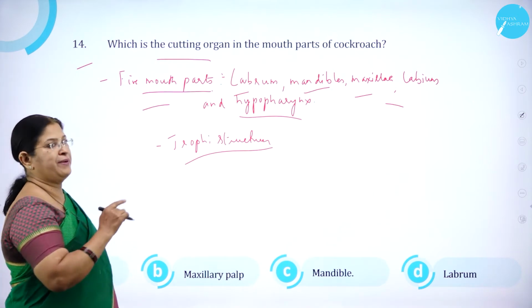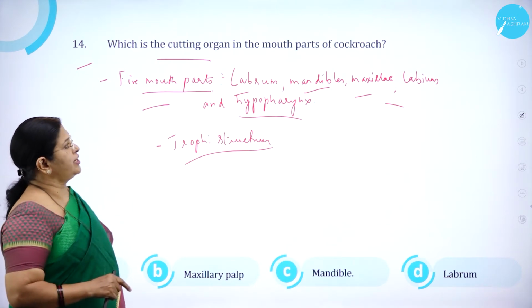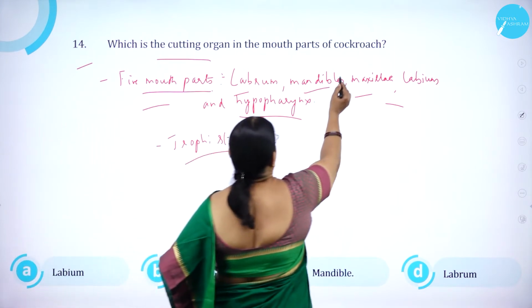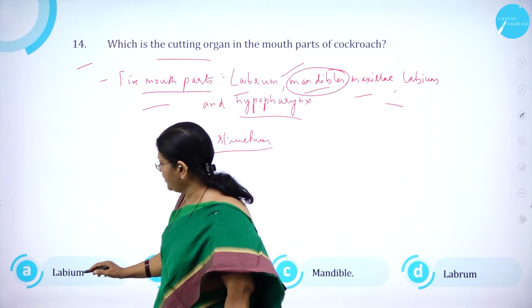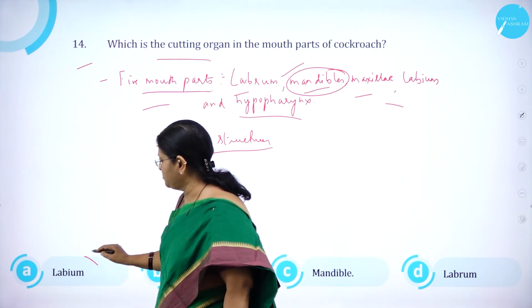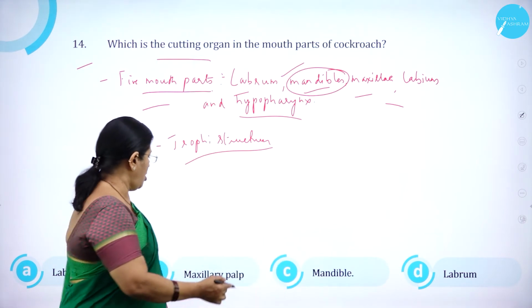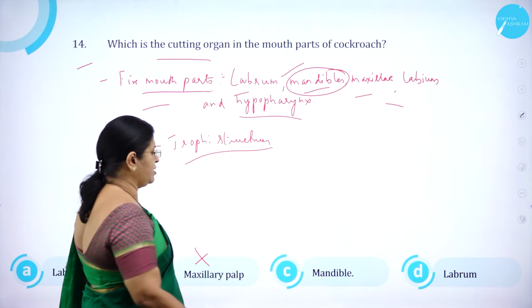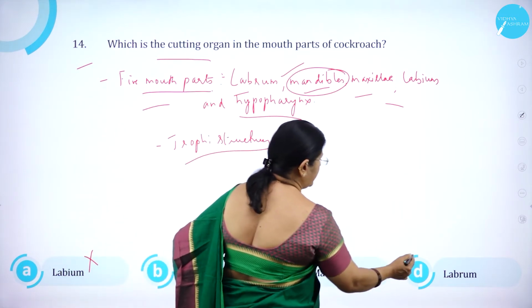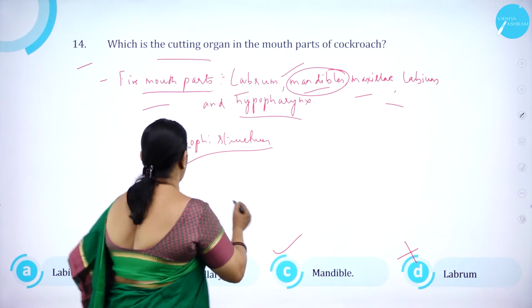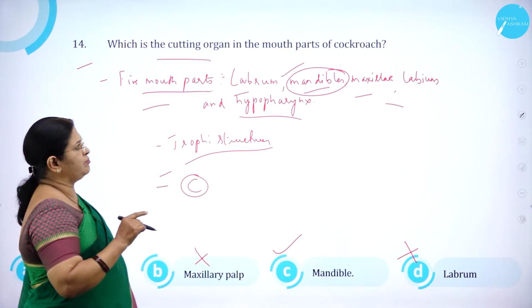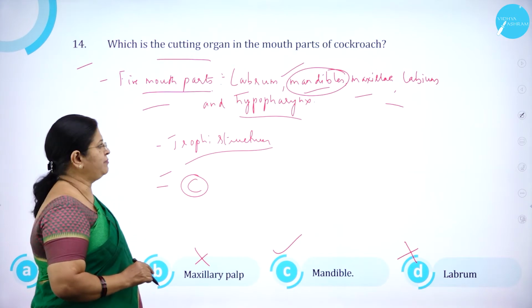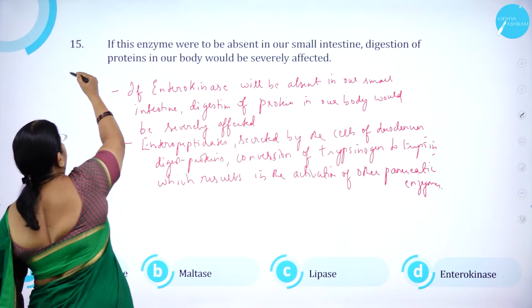So among the 5 parts, which is the cutting organ in the mouth parts? It is mandibles. Mandibles are used for cutting the food. So option A, labium, is wrong. Option B, maxillary palp, is wrong. Mandible, C, is correct. Labrum is wrong. So option C is correct. So the cutting organ in the mouthparts of cockroach is mandible. Moving on to question number 15.